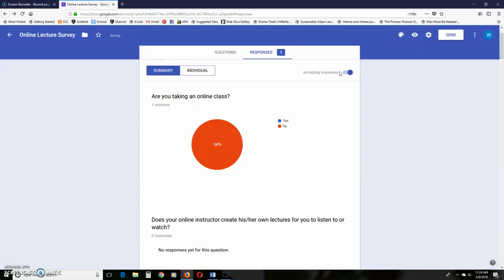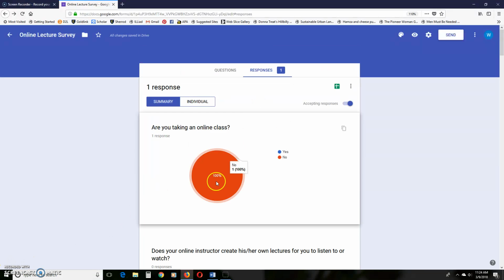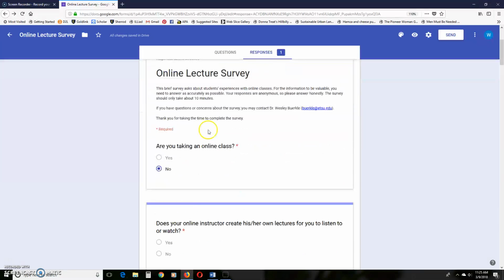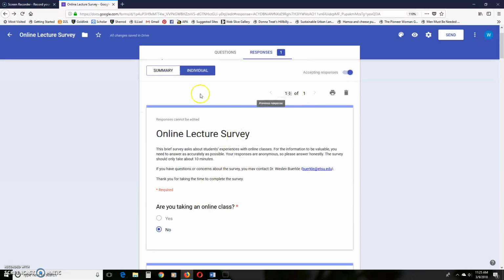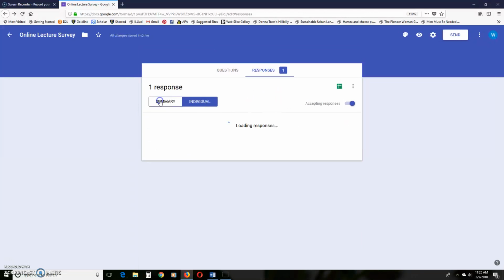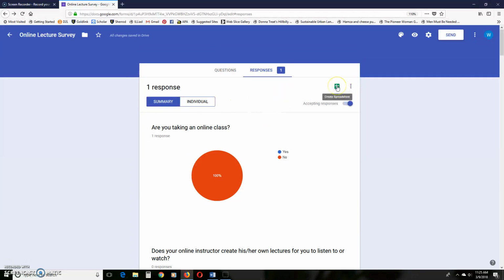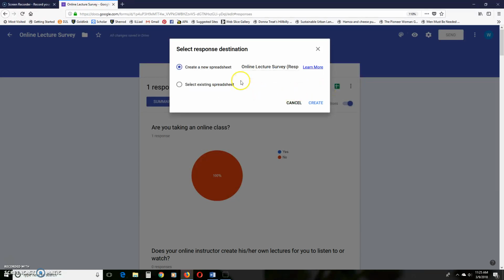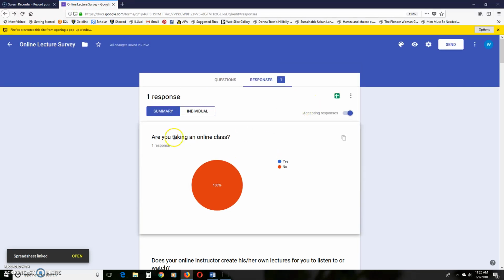All right, so here are all the data, but this is just a summary, and if you just have pies and bar charts, it's not going to do anything for you. So we can look at where it says individual, and see how people responded to things individually. But more importantly, over here on summary, see this little green plus, it's going to say create spreadsheet. So we're going to create a new spreadsheet, and it's automatically called online lecture survey responses. And I'm going to just say create.